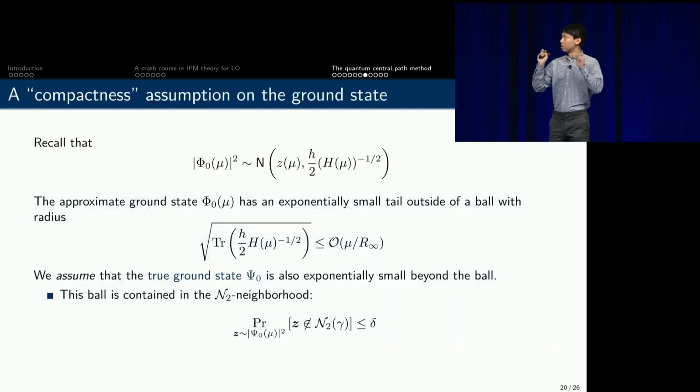And also, our previous proposition was proven by looking at exactly the ground state of the quantum harmonic oscillator. But in fact, we need to actually pay attention to the true ground state. So in this case, we make an extra assumption, because we know the tail of the ground state is exponentially decaying. So we assume that all the probability mass is concentrated in this ball, and this ball is completely contained in this N2 neighborhood of the central path. So it turned out that we have this very rigorous characterization of the probability distribution.